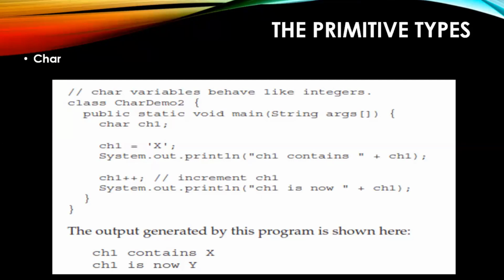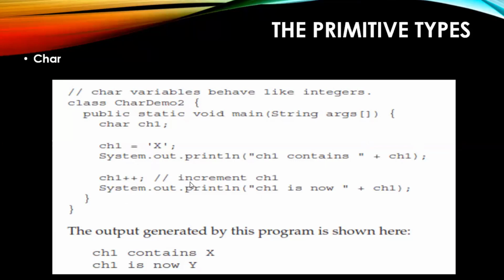Hari Krishnan, sir, here we are not using a percentage C specifier. That only I told you. In Java, you are not required to use format specifiers. Rather, wherever you want to print the value, you can just concatenate that value within that particular statement. That means you can use this plus symbol and put the information. Say for example, you want to print some more information after this ch1. After this ch1, you can write a plus, and in double quotes, you can put some more information. No problem with respect to that.